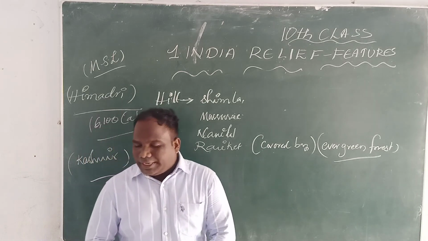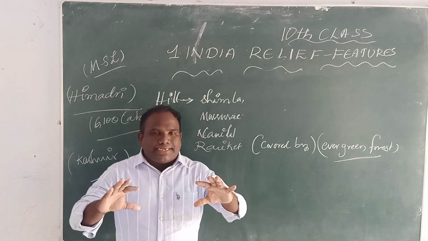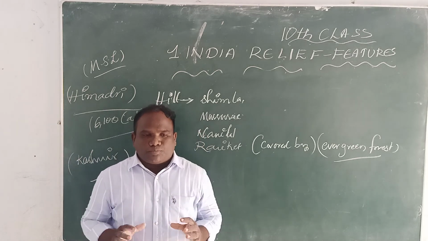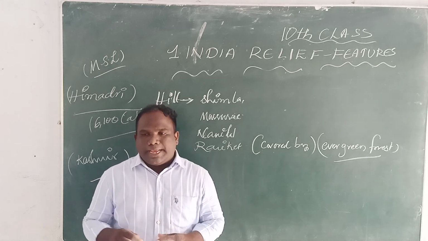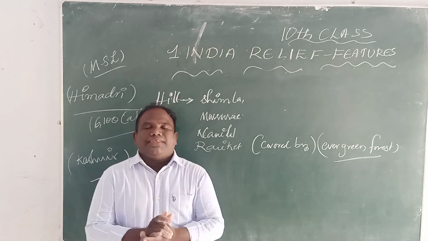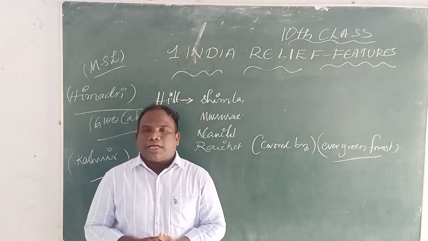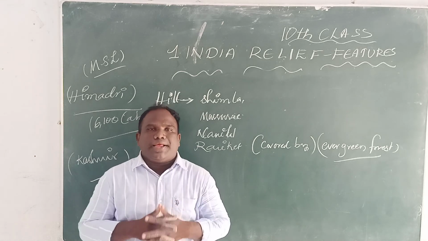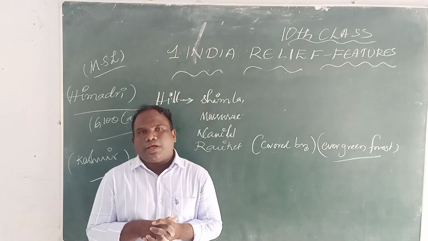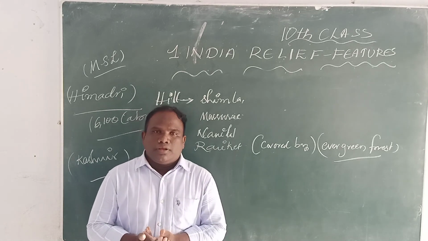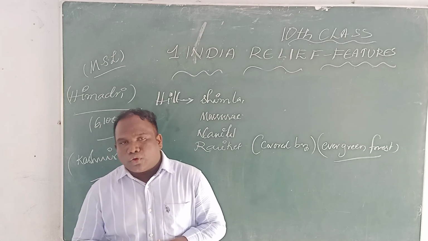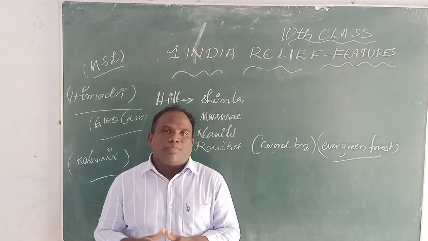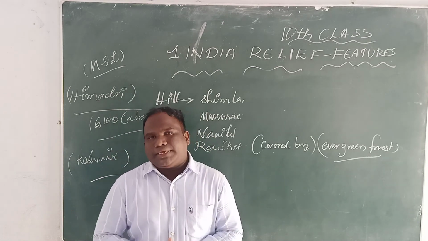Actually, we have the Pirpanjal and Mahabharata ranges and the great valleys in the Himalayas, like Kashmir, Kangra and Kulu, covered in Himachal Pradesh.